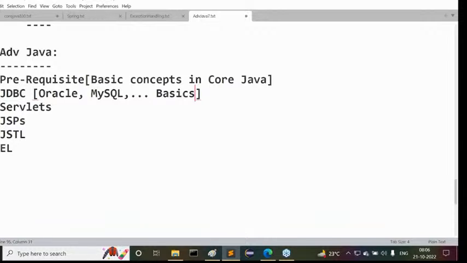Just for the sake of you, I'm telling you, even though you don't know anything about Oracle, even though you don't know anything about MySQL, don't panic. I will take the responsibility of covering the required part of Oracle and the required part of MySQL. I'm telling you again, I'm not going to conduct the total Oracle course and total MySQL course. This is an advanced Java batch. But how much I require from Oracle and MySQL, up to that I will cover.